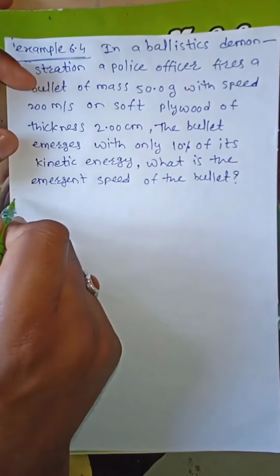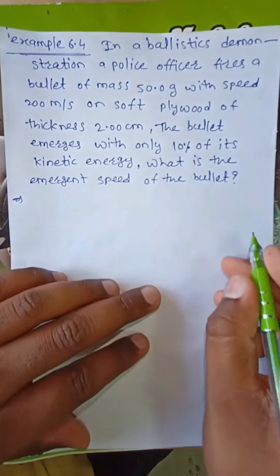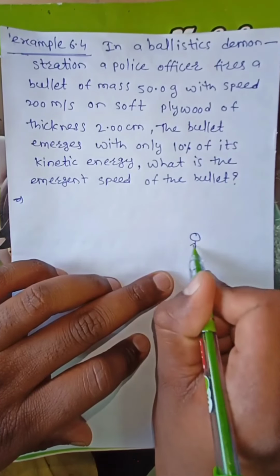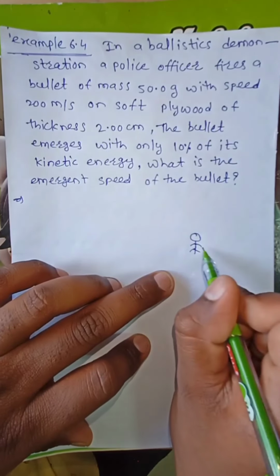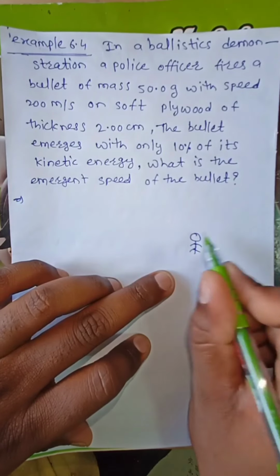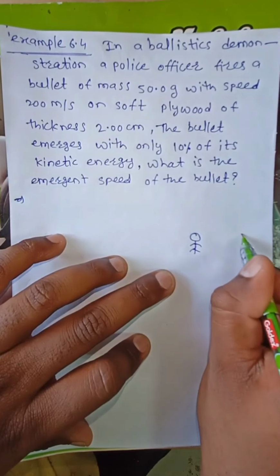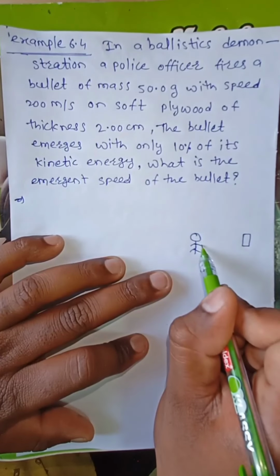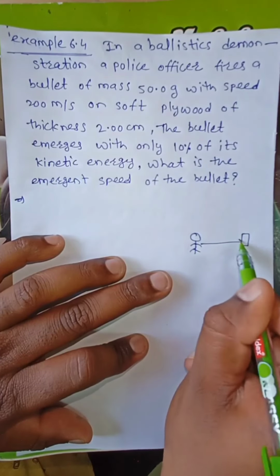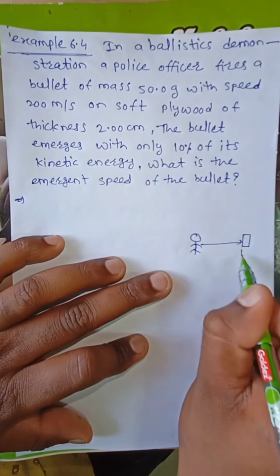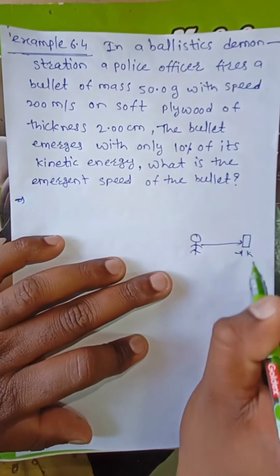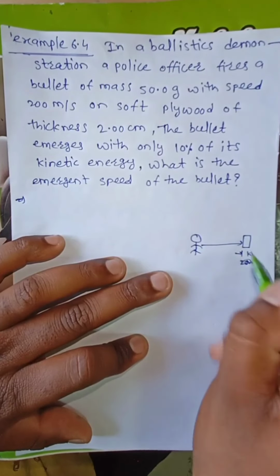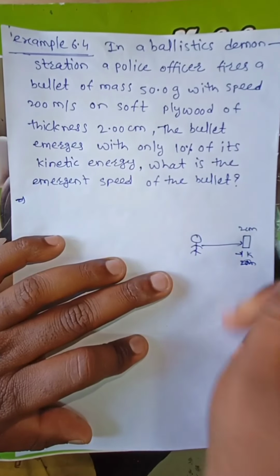Okay, first understand the question. Now what is the question? Now here is one policeman. This policeman fires a bullet on a plywood. Now this is the plywood. One policeman fires a bullet on a plywood. The thickness of the plywood is 2 centimeter.